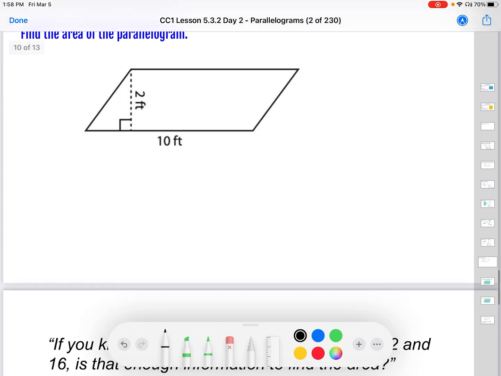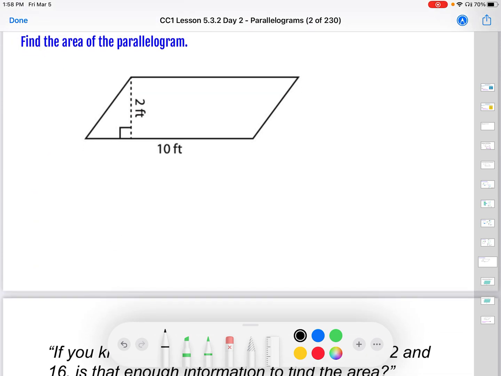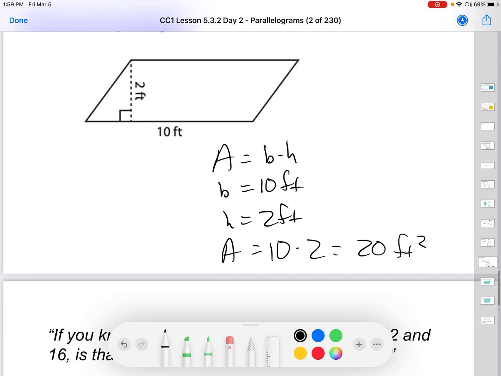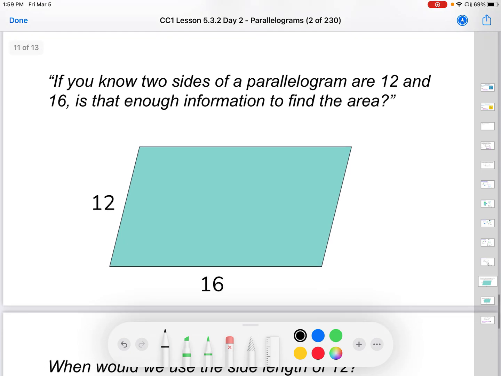Here's one more. I'm not going to color code this one, right? Our area equals our base times our height. Base equals 10 feet, and our height equals 2 feet for our area to equal a grand total of 20 square feet. Okay. All right. If you know two sides of a parallelogram are 12 and 16, is that enough information to find the area?